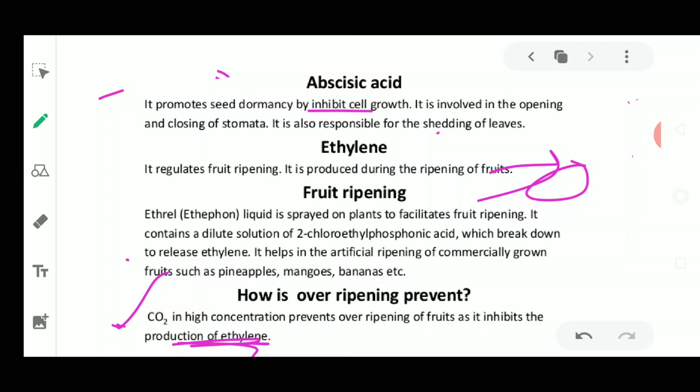Means it is the length of the day which is going to decide the flowering time, flowering season, that becomes its photoperiodism. And there are two types of plant, long day plants and short day plants. Short day plants require a very short photoperiod, and long day plants require a very long photoperiod, where the long day is required for the flowering of the plant. Okay, so this is how photoperiodism or photoperiod is also responsible for the germination or the flowering of the plant. So phytohormones together with photoperiodism are both responsible for the control and coordination in the plants.